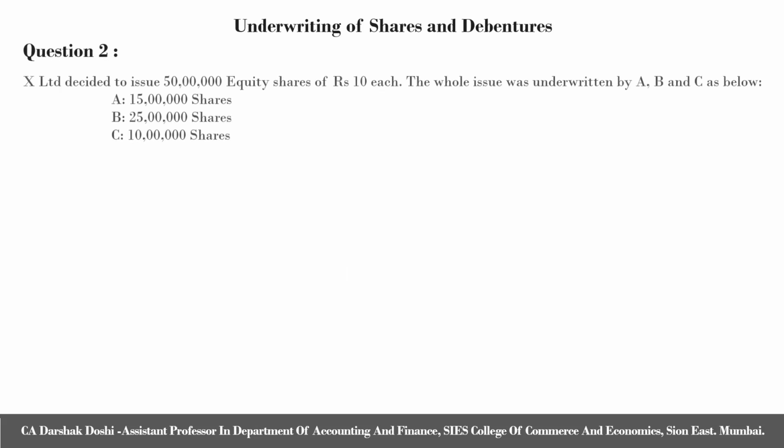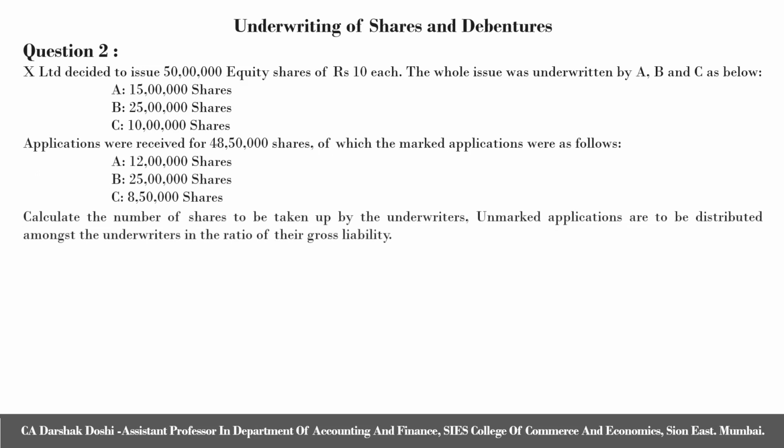Next question, question 2. X Limited decided to issue 50,000 equity shares of rupees 10 each. The whole issue was underwritten by A, B and C as below: A 15 lakh shares, B 25 lakh shares, C 10 lakh shares.